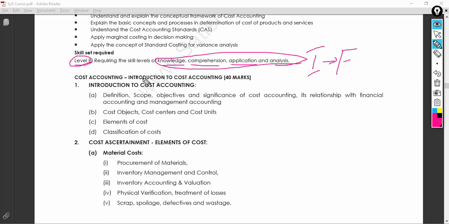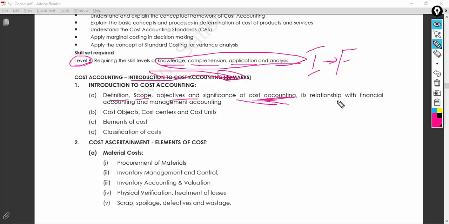Okay, if I go in-depth into the topics in cost accounting, you have the introduction to costing, which carries 40 marks. You have the definition, scope, objective, and significance of cost accounting, very very important. Most of the time we concentrate on financial accounting, but we tend to forget and not give that much importance to cost accounting.